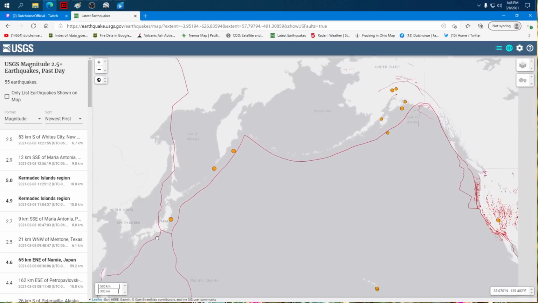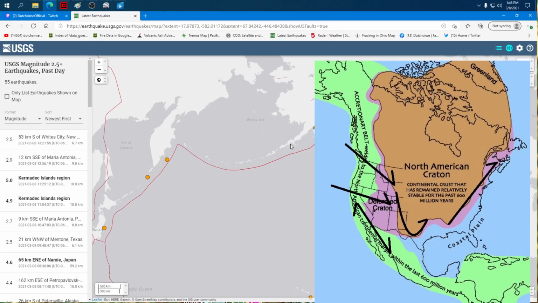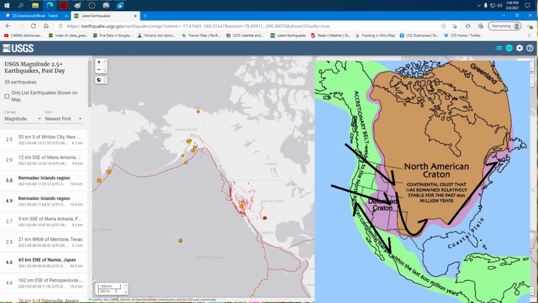Take a look at it. So we have a push that comes in across the Aleutians, goes up into the plate, and then it runs into the Craton. The deformed edge and the accretionary belt, or the coastal plain, the green part. The green part goes over to the purple part, and the purple part goes over to the rusty brownish colored part. Now that rusty brownish colored part of the Craton is just the interior portion of it, the more stable portion. The deformed part is where all the mountains are, basically.